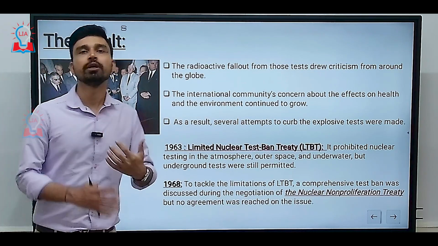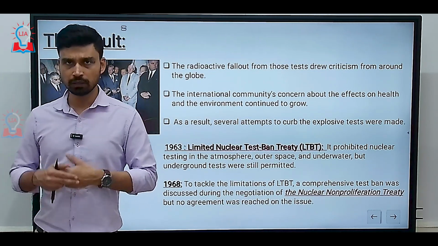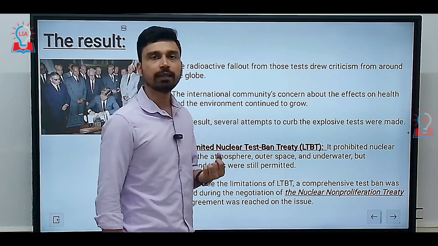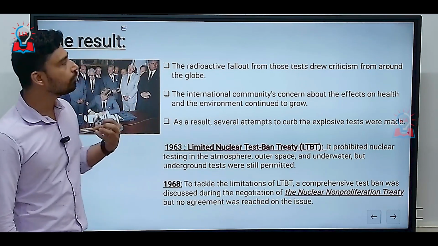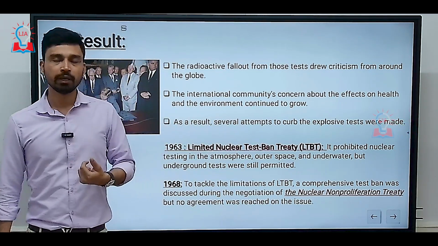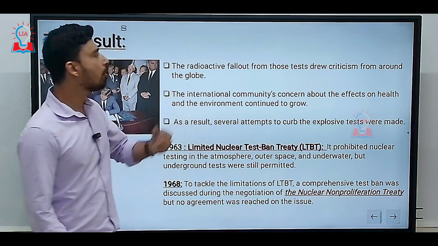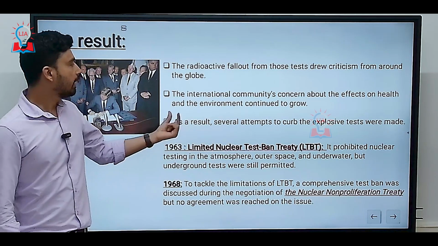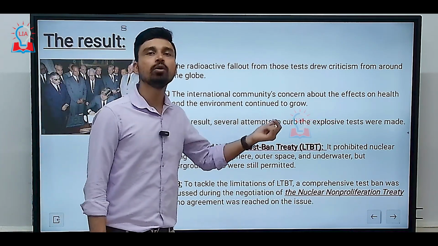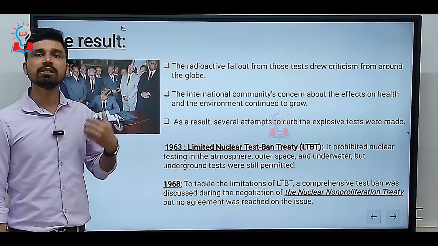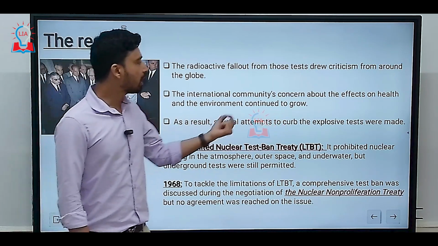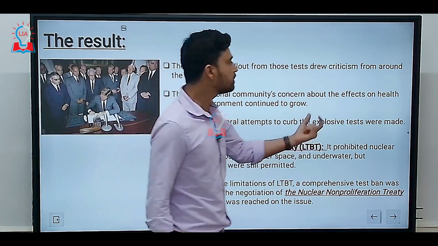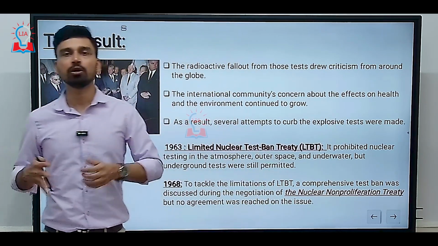Now, when such a huge number of nuclear weapon tests was being done for almost 3-4 decades, the radioactive fallout that resulted from these tests caused a lot of criticism from all around the globe. As a result, the international community grew concerned about the effects of these continued tests, and there was also a concern that they would cause some sort of irreversible catastrophic damage to the environment as well. As a result, several attempts were made to curb the explosive tests being done by countries across the globe.